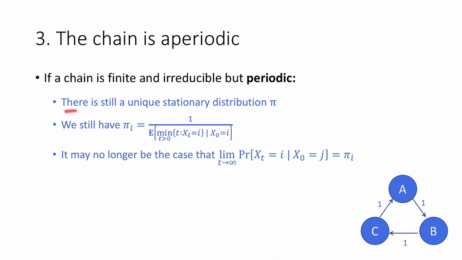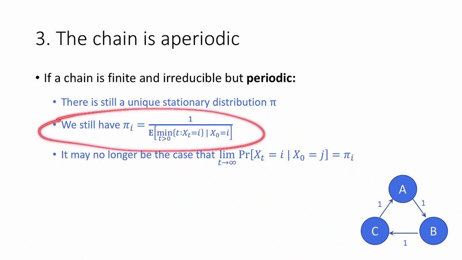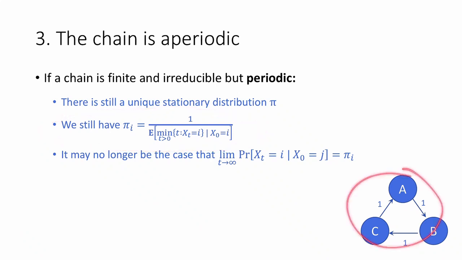In this case, it turns out that there's still a unique stationary distribution pi. In this example, it's just the uniform distribution 1/3, 1/3, 1/3. And in fact, we still have that pi sub I is inversely proportional to the expected amount of time it takes to get back to any given state. For example, here it takes 3 steps to get back to A, and the stationary distribution places weight 1/3 on A, so that checks out.